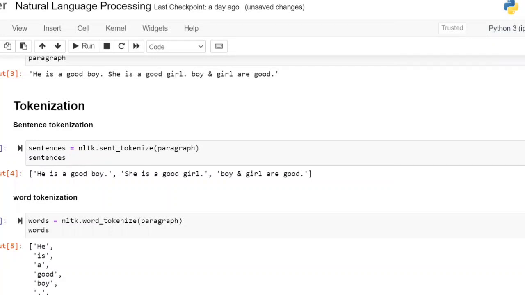Any comment has to be broken into words or sentences. We are going to use sentence tokenization in tomorrow's concept, called topic modeling. In topic modeling, we are going to focus on the sentences. Whereas text classification, the project which we are going to do in today's class, is based on word tokenization. Tomorrow's project in NLP belongs to sentence tokenization. So it depends on the project. If words are important, it is going to focus on the words. If sentences are important, it is going to focus on the sentences.